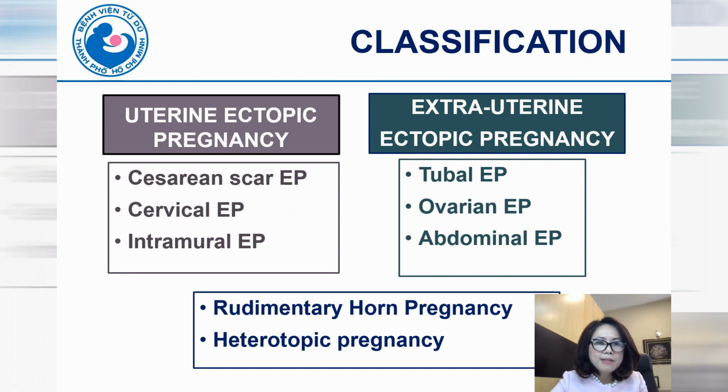Uterine ectopic pregnancy includes Cesarean scar pregnancy, cervical ectopic pregnancy, and intramural ectopic pregnancy. Extrauterine ectopic pregnancy includes tubal ectopic pregnancy, ovarian ectopic pregnancy, and abdominal ectopic pregnancy. And the third group is about rudimentary horn pregnancy and heterotopic pregnancy.